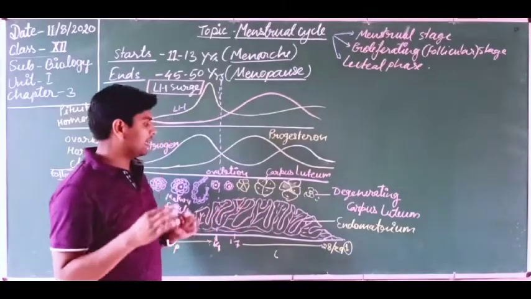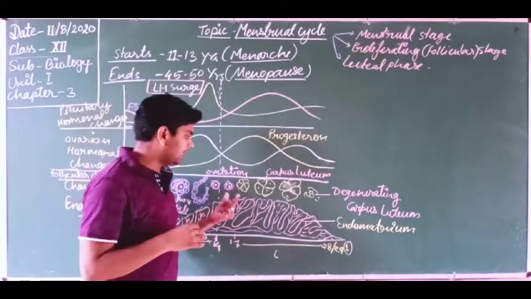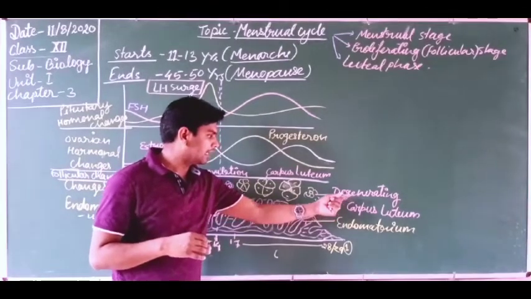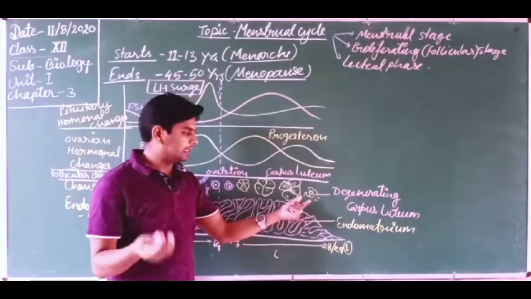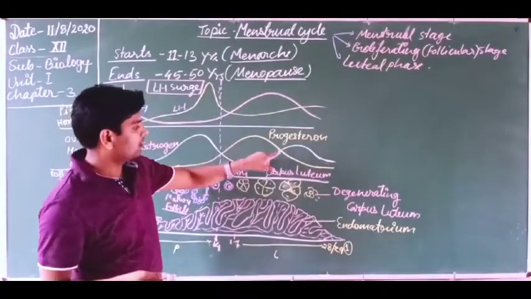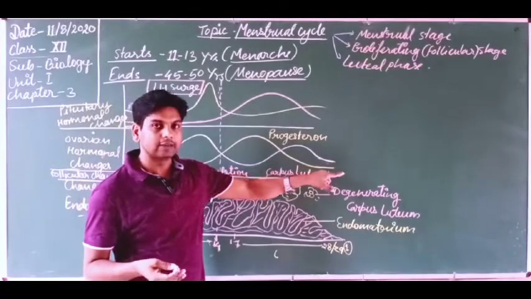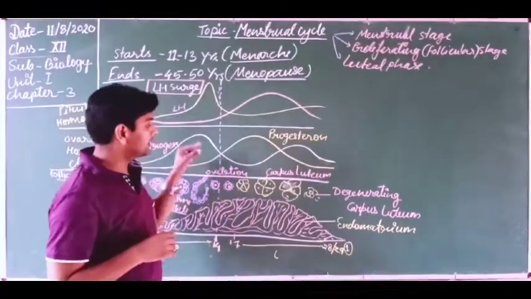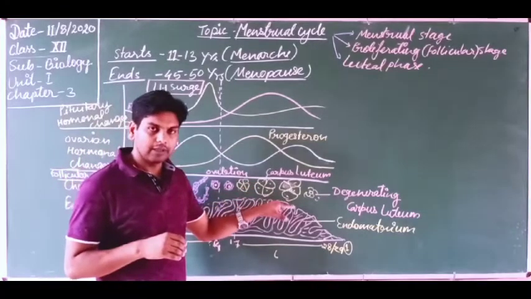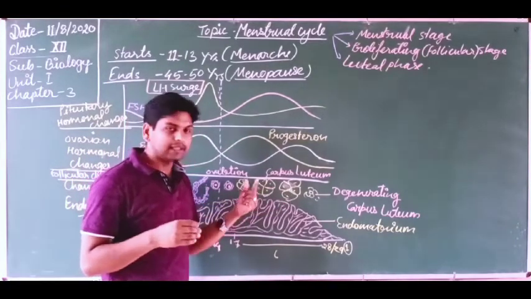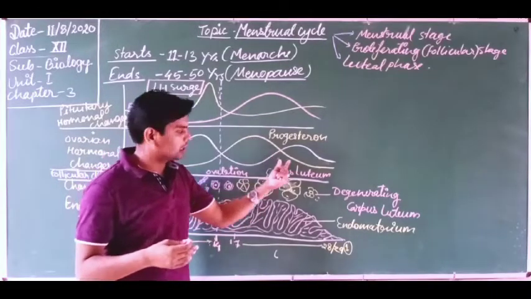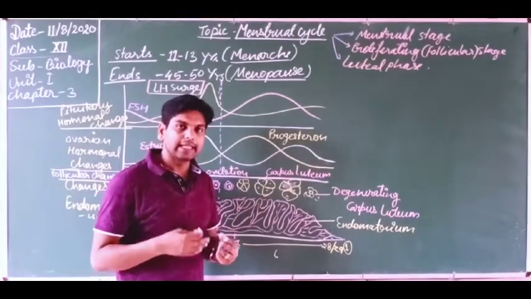If fertilization has not happened, then this corpus luteum gets degenerated. So you are looking here at the degenerating corpus luteum. This corpus luteum has degenerated now, and the level of progesterone is getting decreased. Why? Because, dear students, progesterone is the hormone secreted from the corpus luteum. If the corpus luteum will not survive, the level of progesterone also decreases.